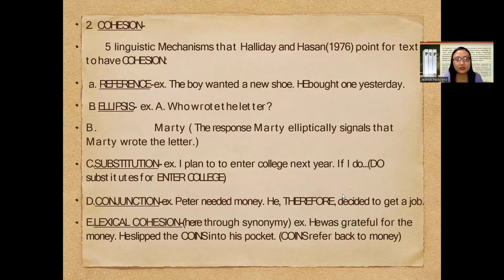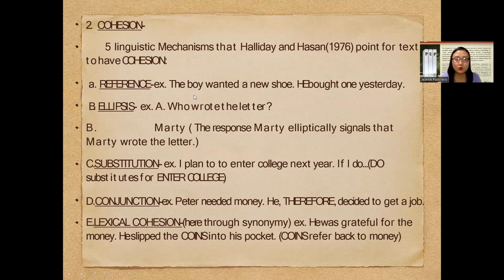Now, another feature of suprasentential grammatical meta-language is the idea of cohesion. Halliday and Hasan in 1976 point out that there are five linguistic mechanisms for text to have relationship, from the word itself, cohesion. The first one is reference. The example here: the boy wanted a new shoe. He bought one yesterday.